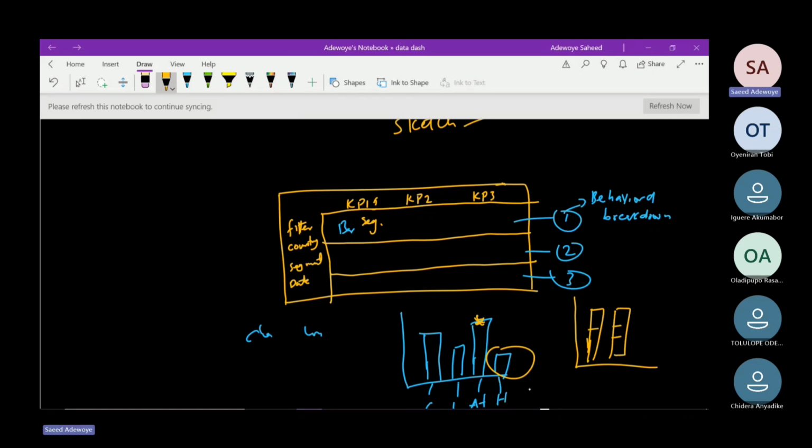Based on, let's say, frequency, recency, and monetary. Let's say this is for recency, frequency, and monetary. I can have it also beside this place. I can have, let's say, a clustered column here also on my dashboard.